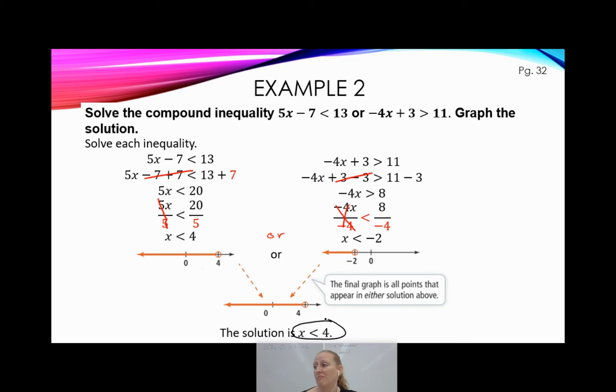That doesn't always happen, but that happened this time. So again, the idea when you're solving compound inequalities is you solve both inequalities. And then, of course, put them on the graph for an or. They both got to be on the graph. Put them both on the same graph and see what happens. In this case, this guy got absorbed by that guy. That doesn't always happen. It happened this time, though.